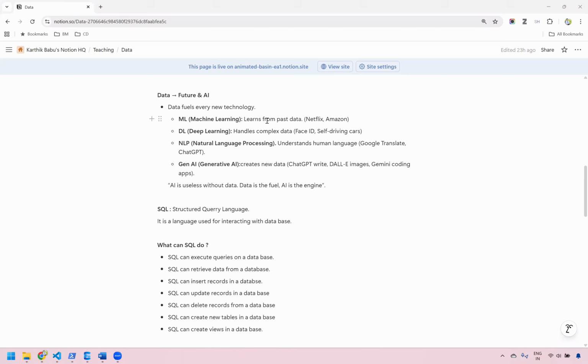Machine learning works based on past data. Machine learning algorithms learn from past data and make recommendations. Deep learning handles complex data. Natural language processing understands human language. And also there is GenAI, which creates data, like ChatGPT, DALL-E, or Gemini coding. All these are nothing but data which can be created.